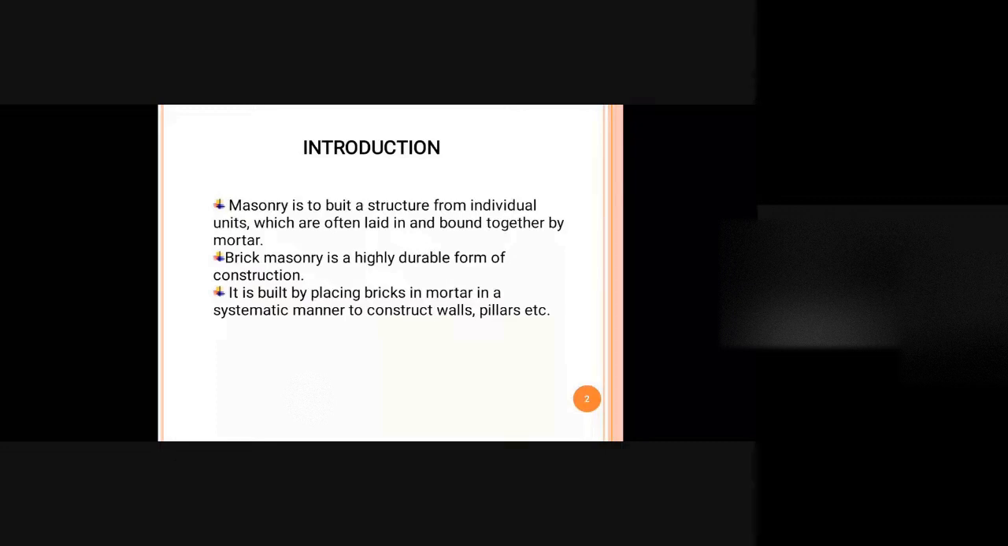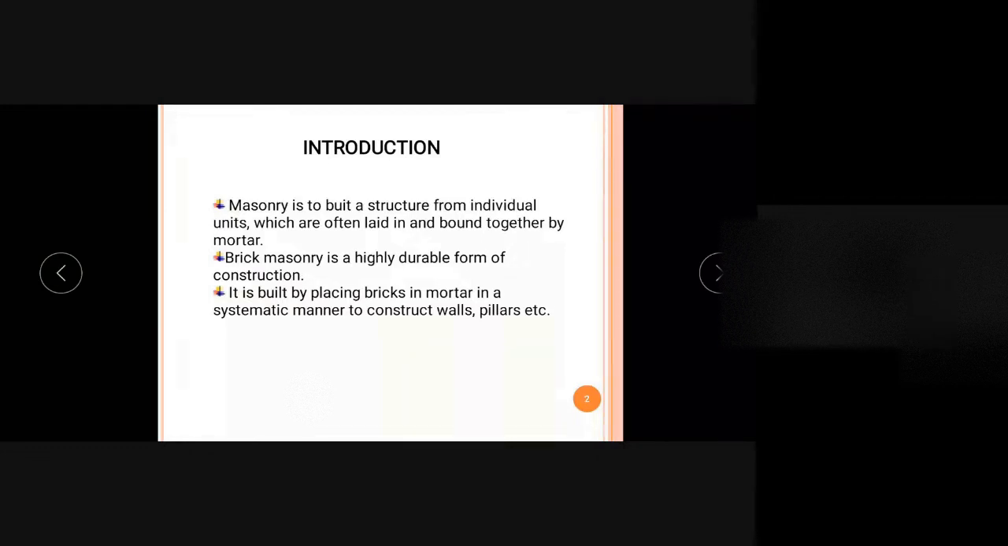So we are just going through some of the details in this masonry. Here particularly we are taking the brick as the building unit, or we are considering the brick masonry. So if we are using brick as the building unit or the building material, it is known as brick masonry. It is built by placing the bricks in mortar. So by arranging the bricks, we can make a structure.